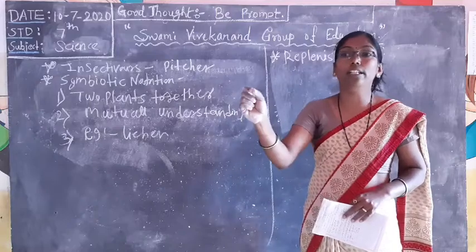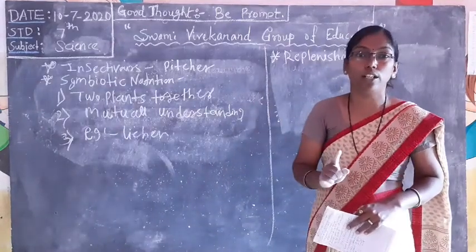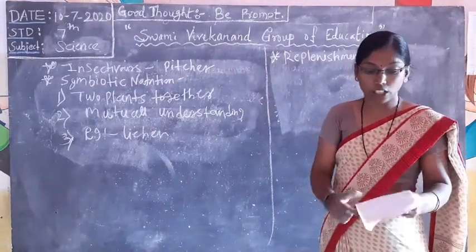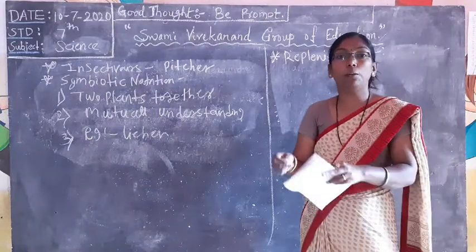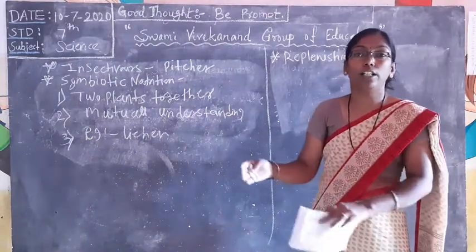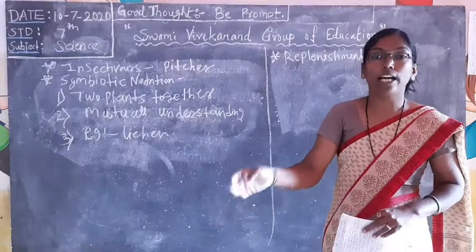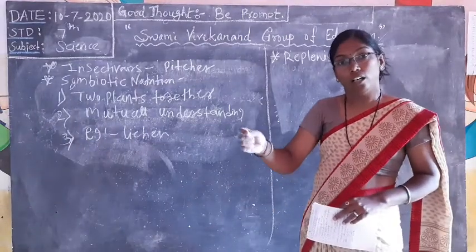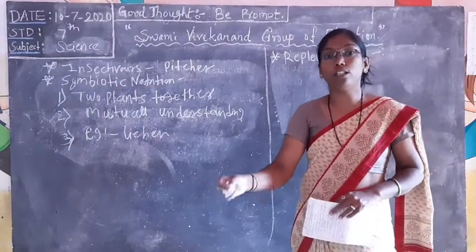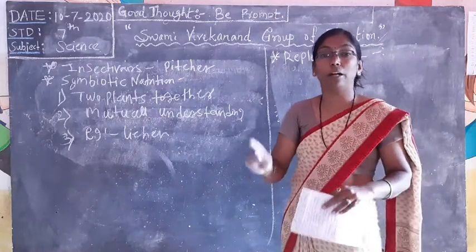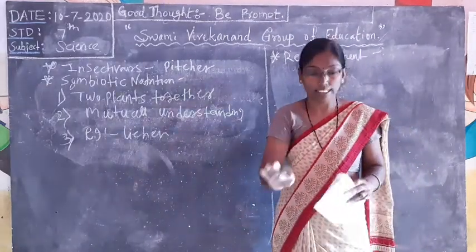We can add only that much quantity that is required. Then the plants absorb that minimum quantity, so the manure is not left in the soil, and the fertility of the soil stays as it is.